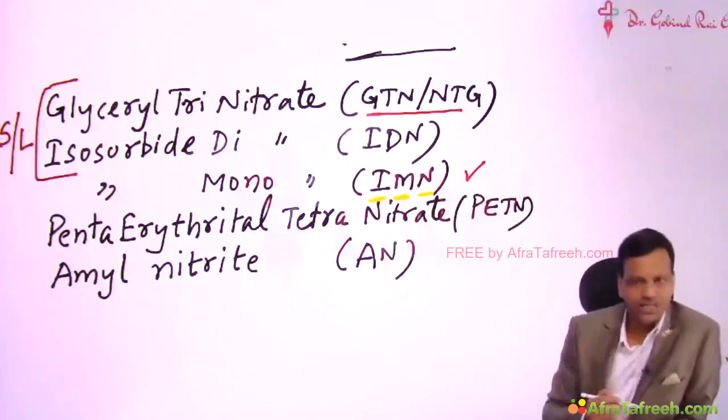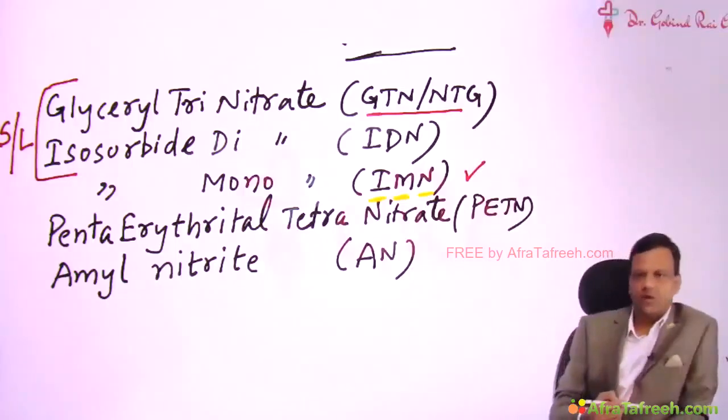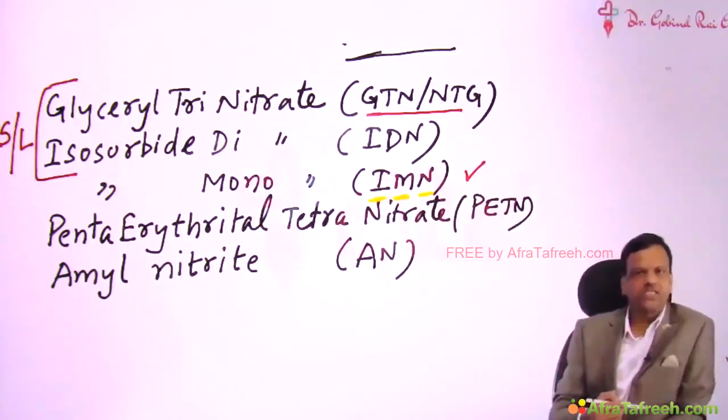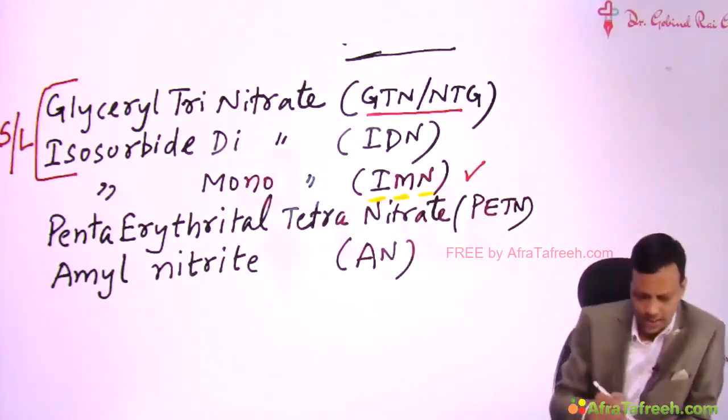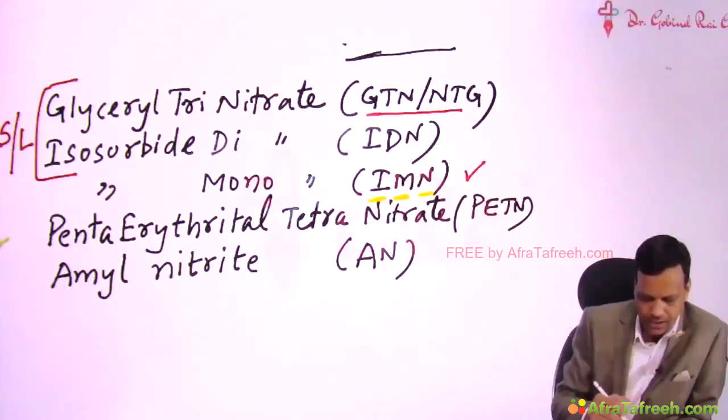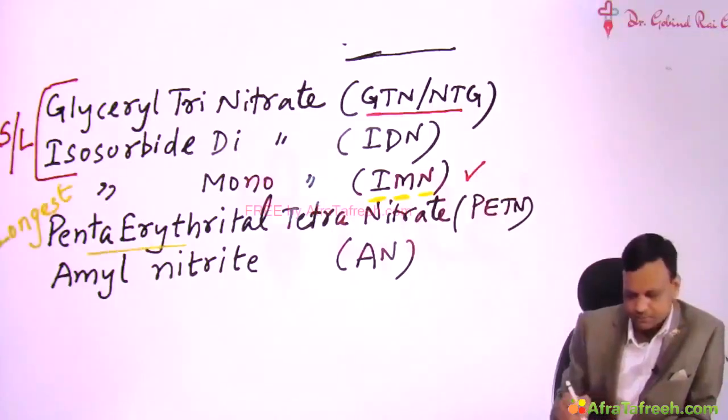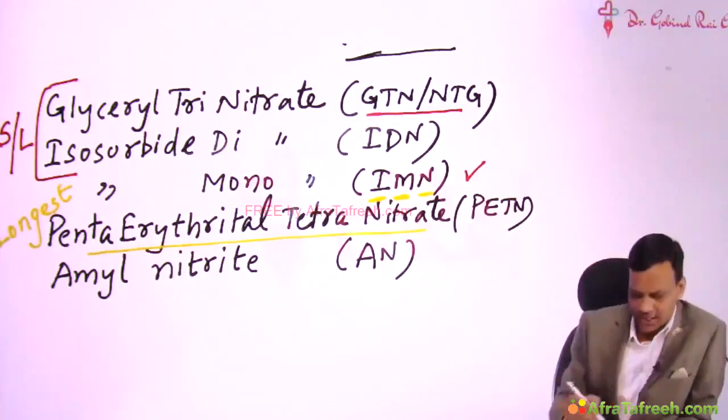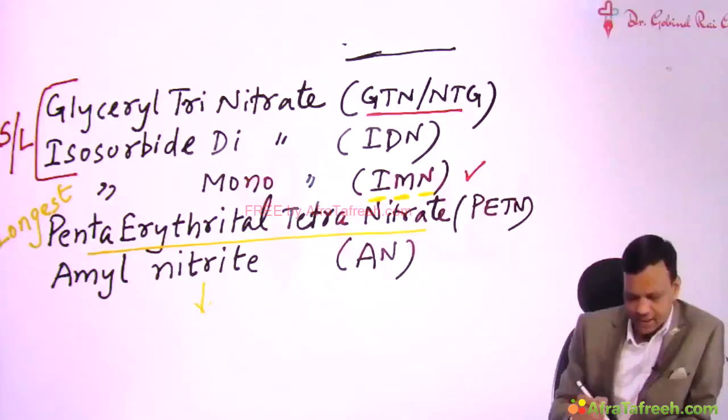Another important question asked in nitrates is, which is the longest acting nitrate and which is the shortest acting nitrate? You can very easily remember this. The longest acting nitrate has the longest name, and the shortest acting nitrate has the shortest name. The longest acting is thus pentaerythritol tetranitrate, as it has the longest name, whereas the shortest acting is amyl nitrite, which has the shortest name.